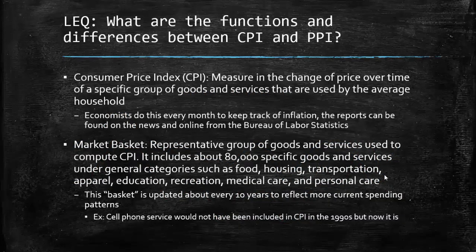So what is CPI? CPI stands for the Consumer Price Index. So consumer, think about you and I, think about households. CPI measures the change of price over time of a specific group of goods and services that are used by the average household. A key word there is average. So I'm about to share with you some of the products that are included in the CPI. Please do not say, we don't buy that every week, or we don't buy that every month. Well, on average, the average American does. So these average items are included.